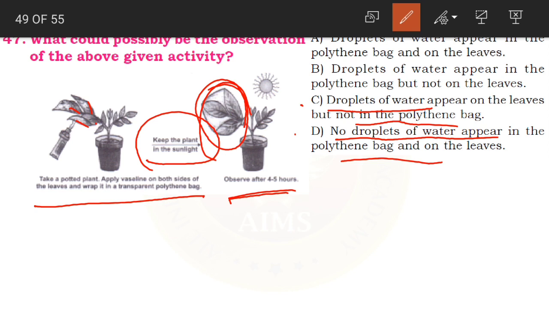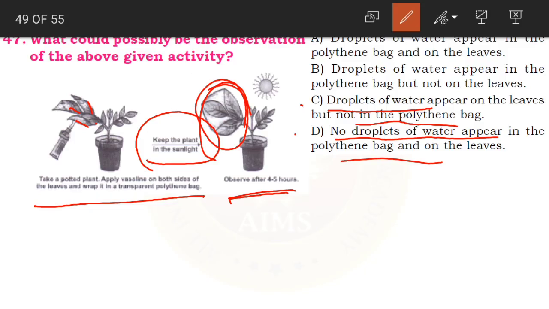Because the leaves are covered with this gel, Vaseline, and also with the polythene bag, there is no possibility of exchange of gas and water, that is, transpiration.